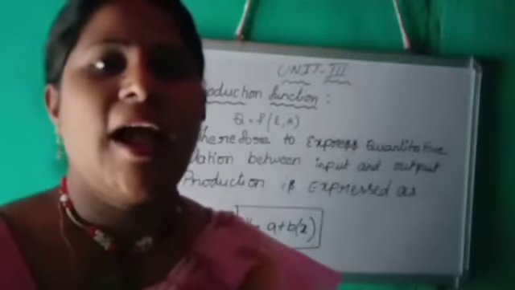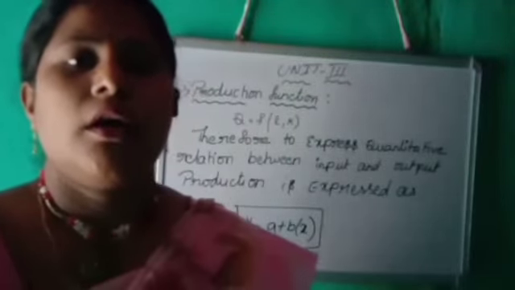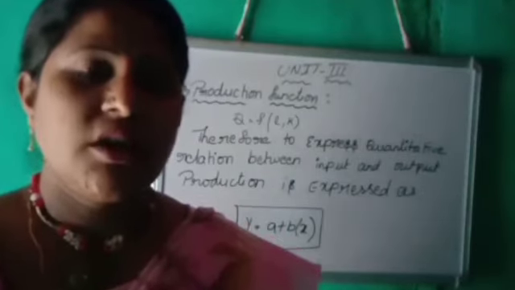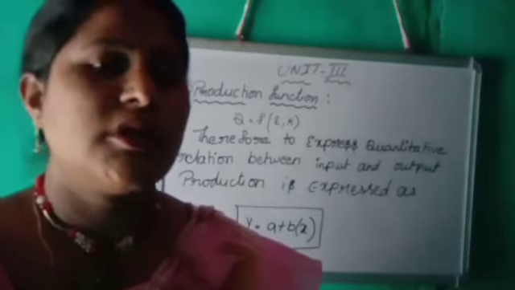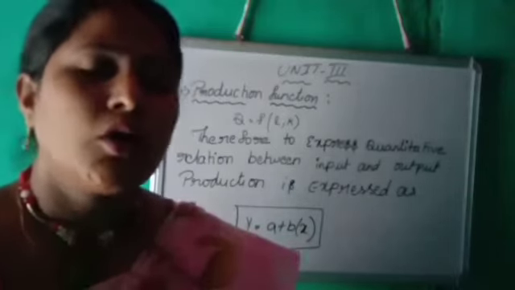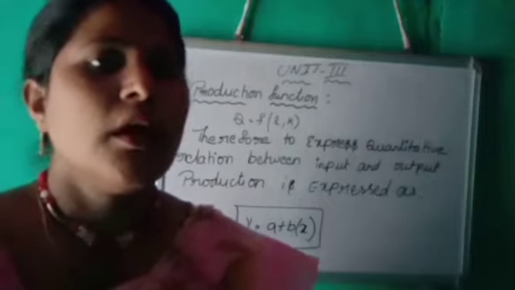Okay, my dear students, I think you understood this topic about what the production function is, in this introduction class. Next we can see the law of variable proportions. In that we can discuss the total product, average product and marginal product.